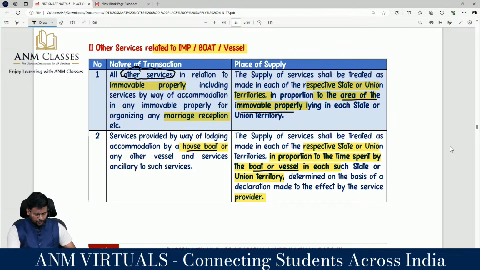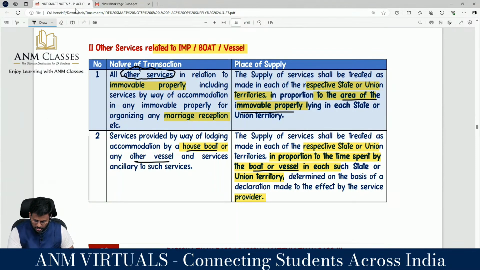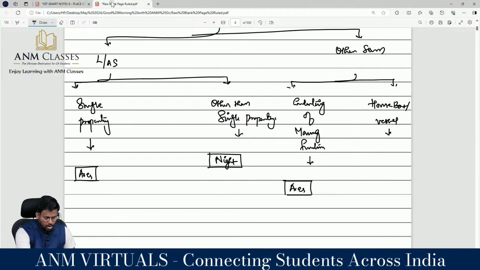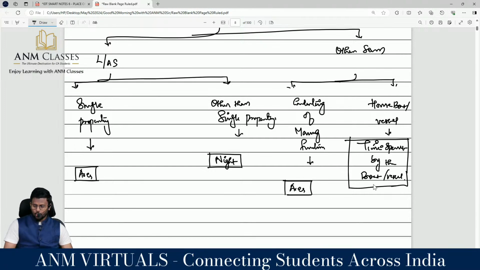Service provided by way of lodging or accommodation by a boat or any other vessel, or service ancillary to such service. So you have taken accommodation in a houseboat or vessel. Then, my dear lovable students, place of supply is based upon what? The time spent by the boat or vessel. Time spent is the keyword. These are the bases on which you have to apportion the value of supply if nothing has been specified in the contract. So for 12.3, Rule 4 will be applicable.